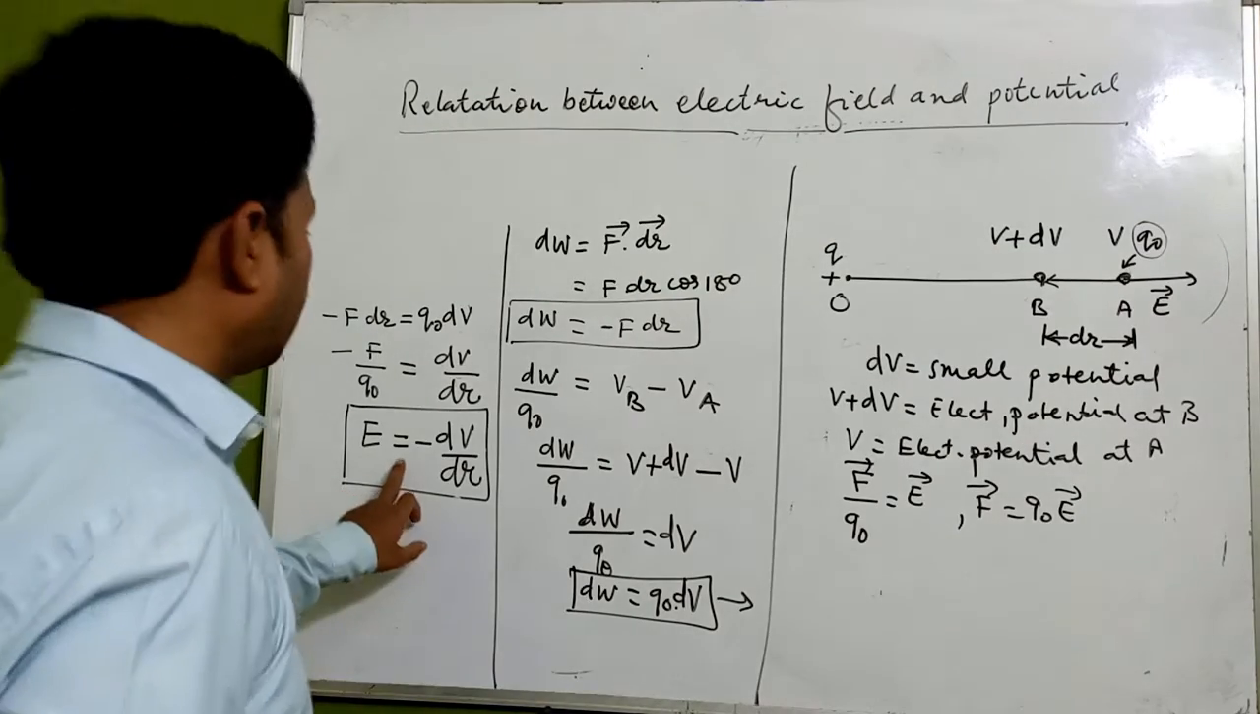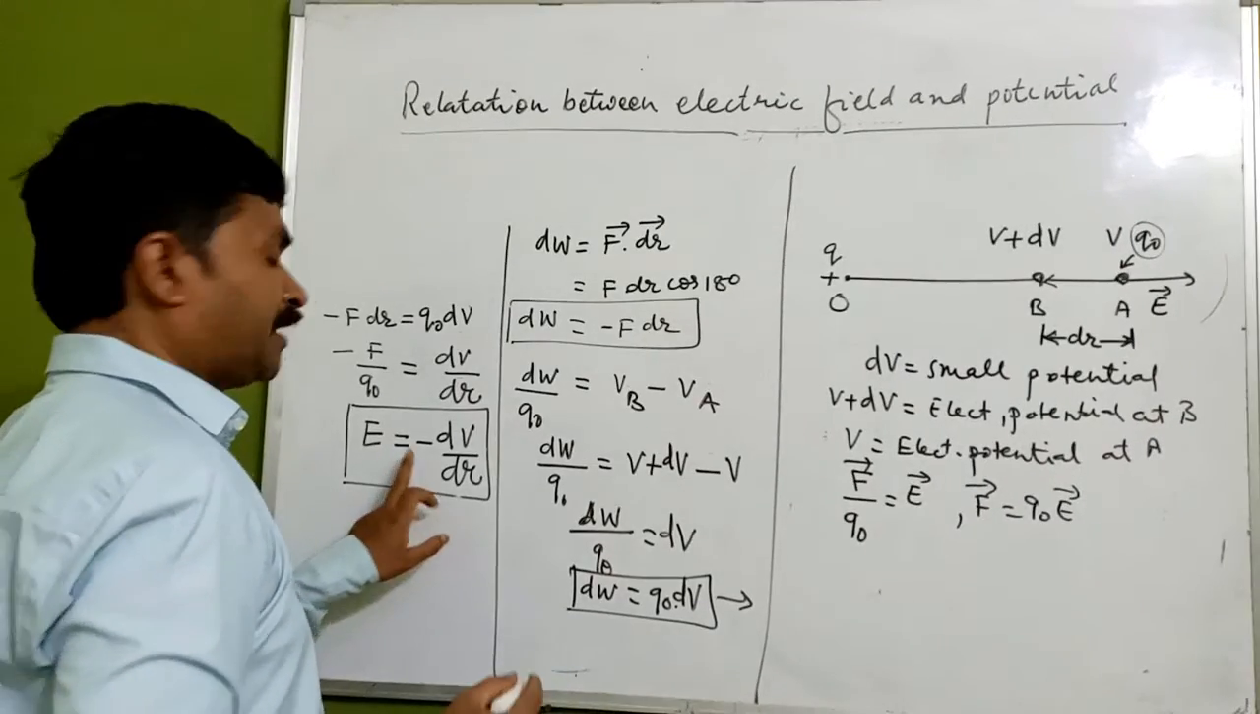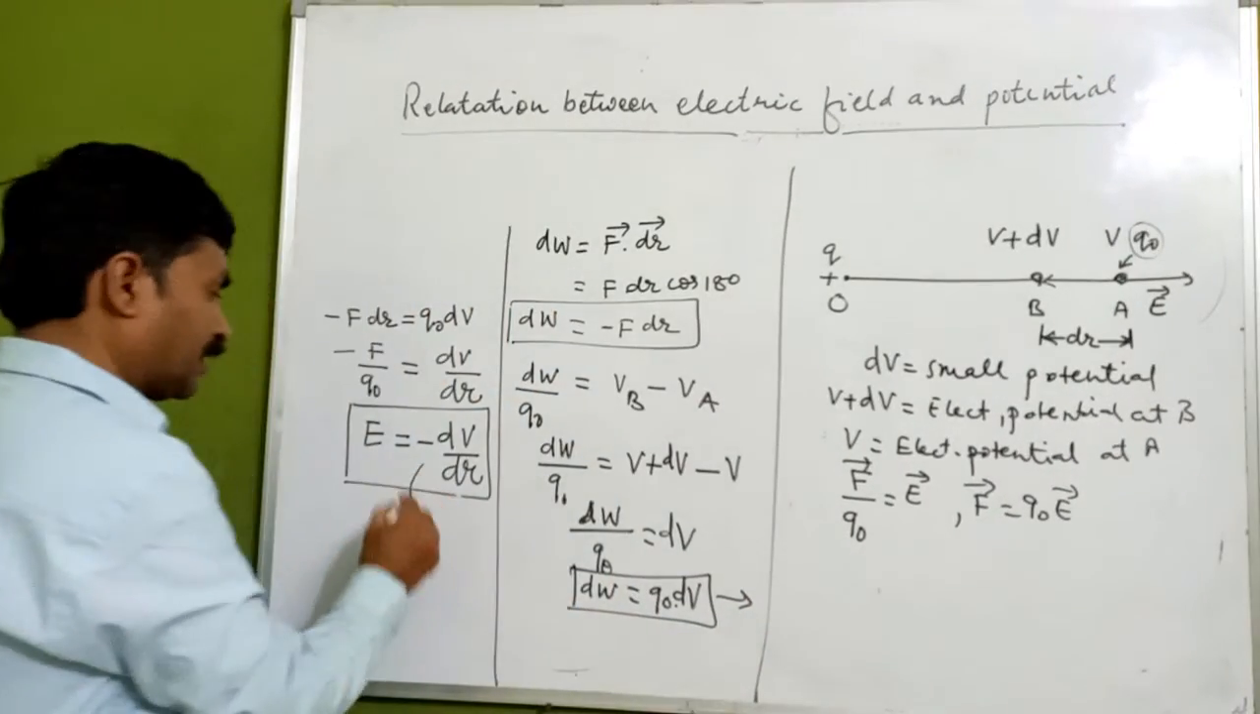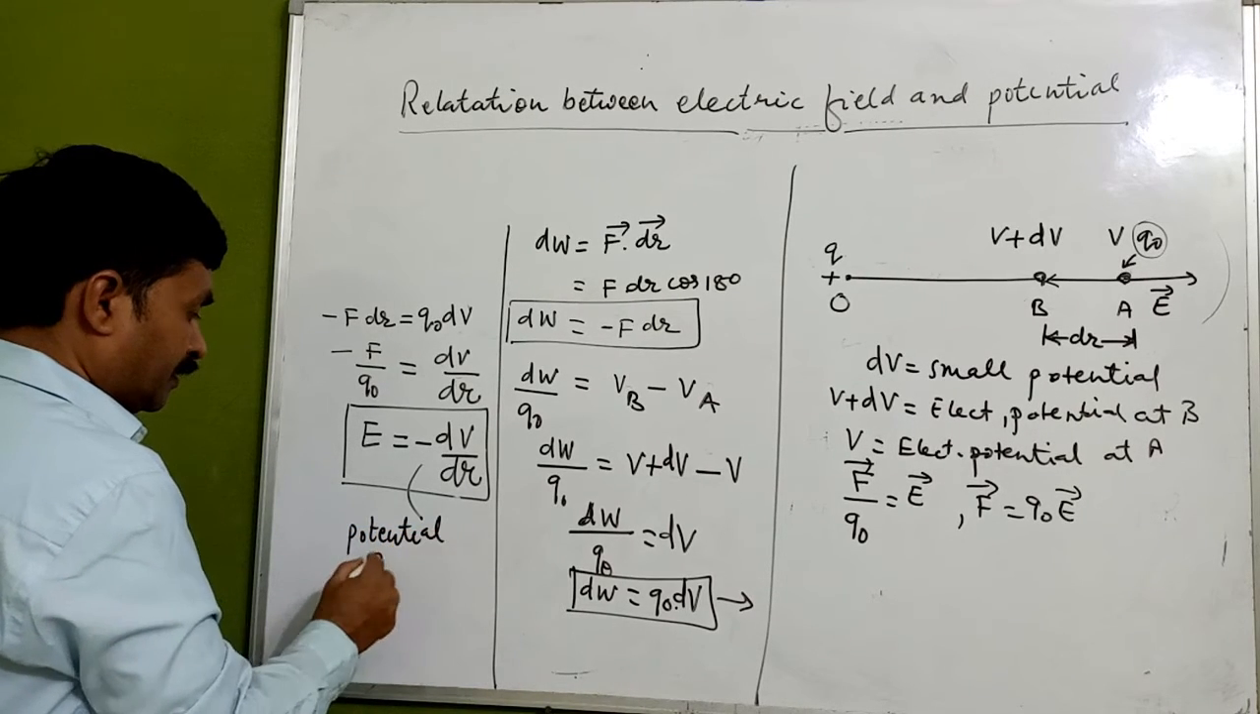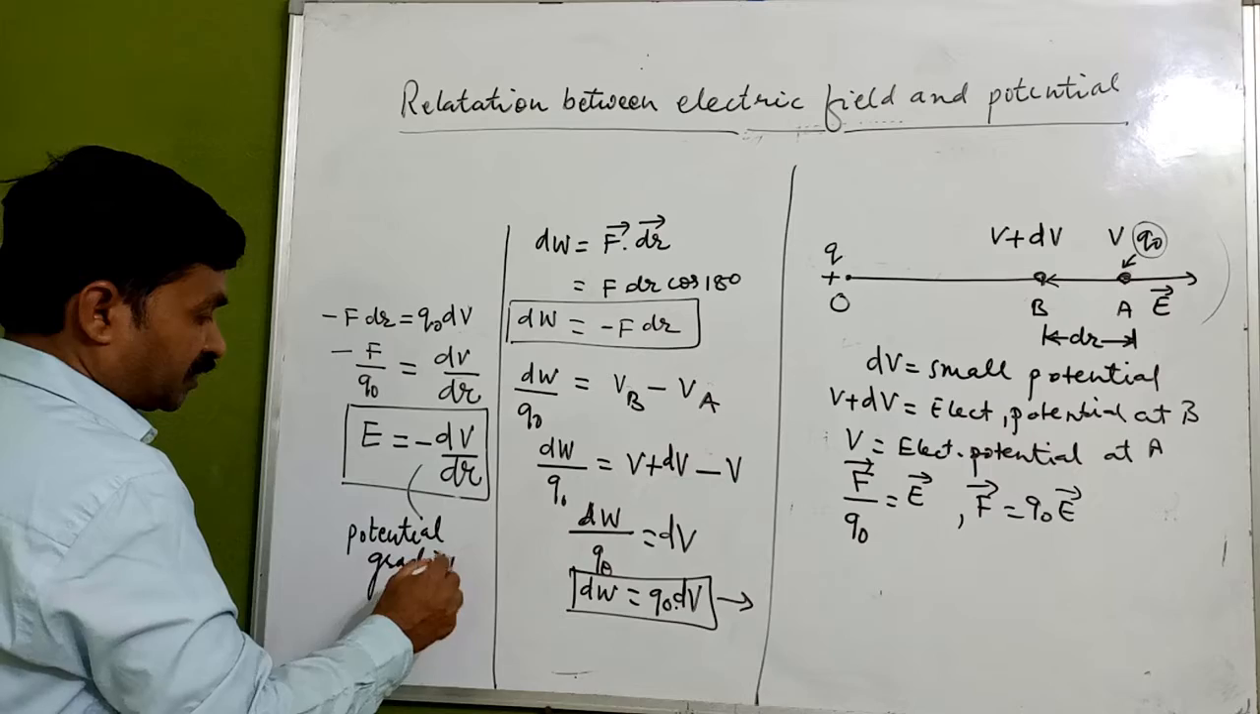Now see here what we have got: E is equal to minus dV by dr. We can call it a potential gradient.